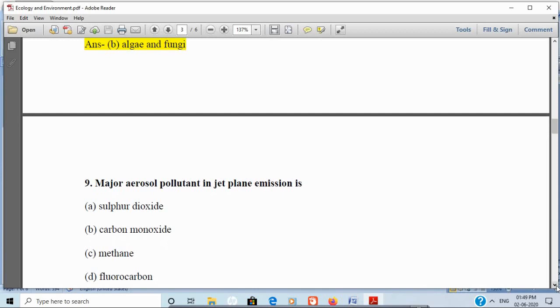Aerosols are chlorofluorohydrocarbon compounds released into the air with force in the form of vapor. The main source of aerosols in the emission of jet planes is where the fluorocarbons are used. These chlorofluorocarbons deplete the ozone layer in the higher atmosphere. These CFCs have produced a hole in the ozone layer.